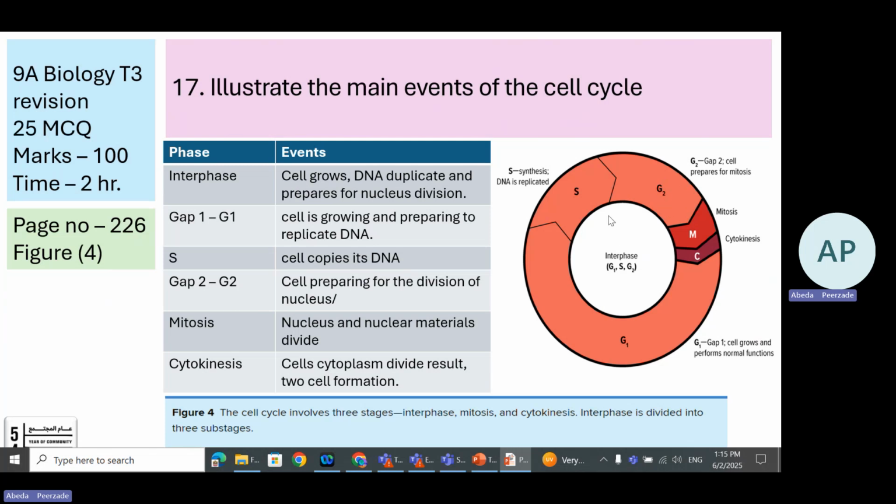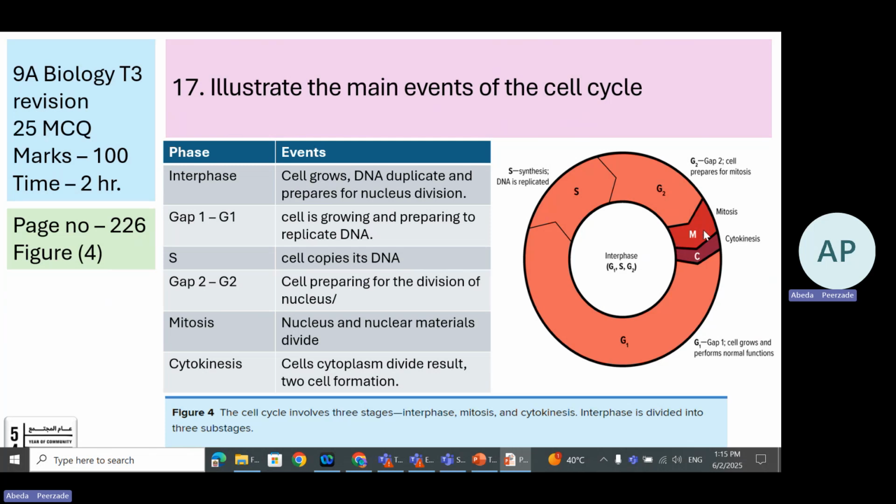Then G2. What happens in G2? In G2, the cell prepares for the division of the nucleus, because we know that in mitosis, the nucleus divides, right? So G2 is a phase prior to mitosis. That is, in G2, the cell will prepare to divide the nucleus.